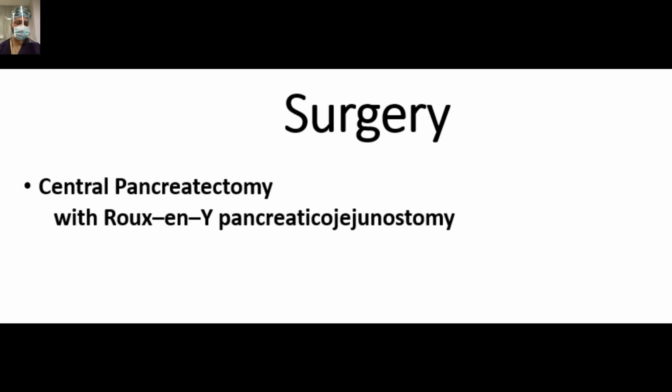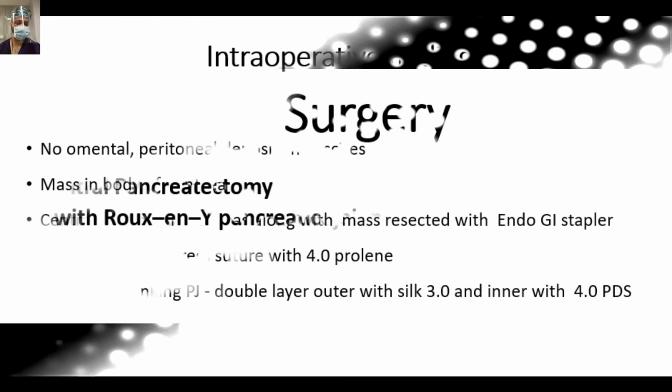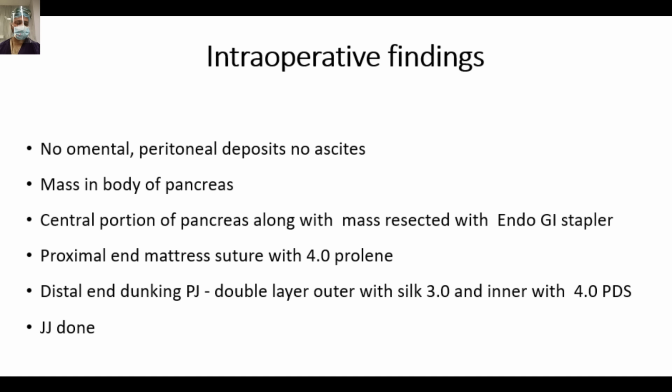So in this case, we did central pancreatectomy with Roux-en-Y pancreaticojejunostomy for this lady. There were no other lesions. There was a mass in the body of pancreas. We did central pancreatectomy. The proximal part was cut with the help of a stapler. Distally, we did the PJ, Roux-en-Y PJ with dunking method.